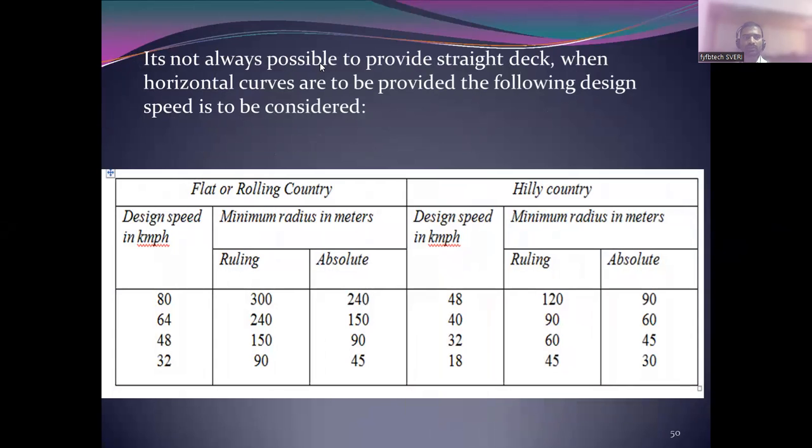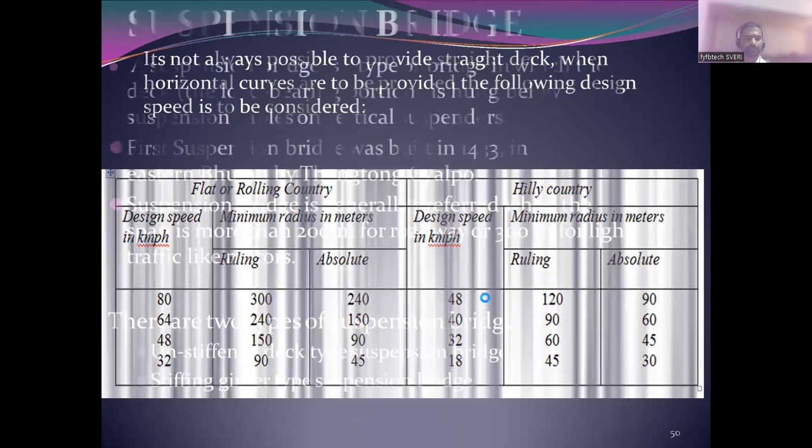It is not always possible to provide a straight deck. When horizontal curves are to be provided, the following design speed is to be considered. If it is not possible to provide a straight bridge, in that case you have to follow these IS codal provisions, means your speed should not exceed this. Design speed is just given, it is not necessary.